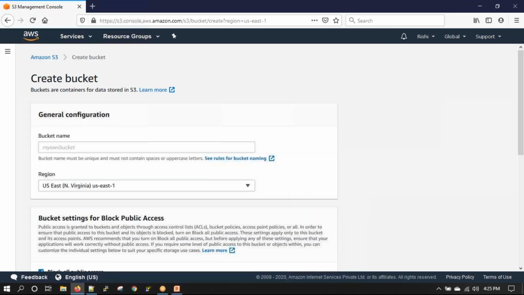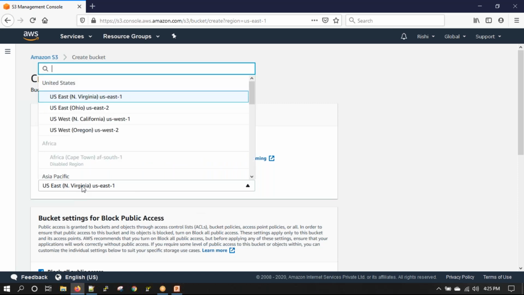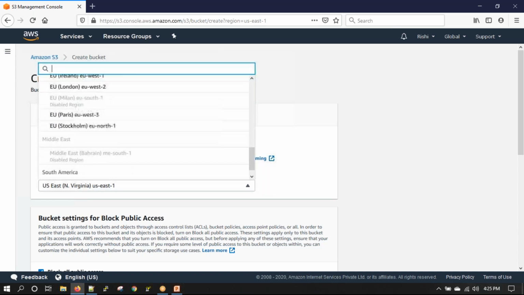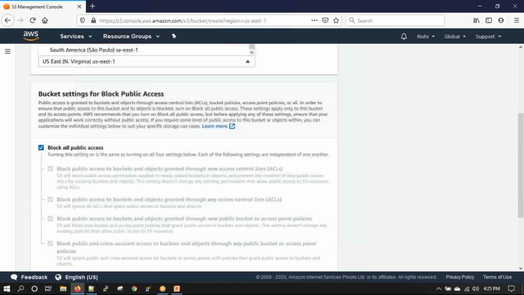Let me create my own bucket. I'll name it my class June. Where does the bucket need to be created, in which region? I'll create it in the United States. There are other regions also, and you can create it anywhere you want.